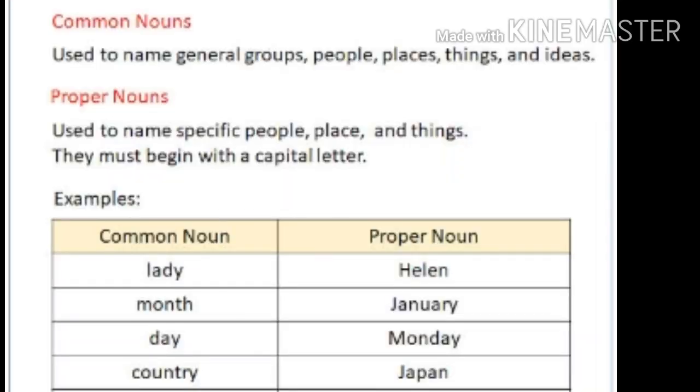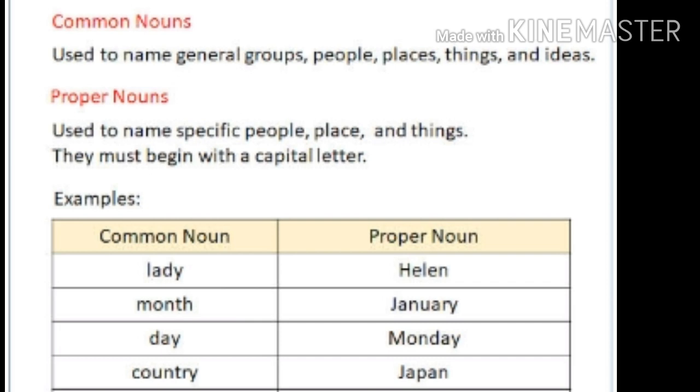Now kids, let's see some difference between common noun and proper noun. Now can you see common nouns are used to name general groups, places, things and ideas. Whereas proper nouns are the names used to call specific people, places, things. And they must begin with the capital letter. Now see the examples given over here. Now common noun is lady, but Helen. Now Helen is also a lady, but it is a particular lady about whom we are speaking. Helen is a name, so Helen will be a proper noun.